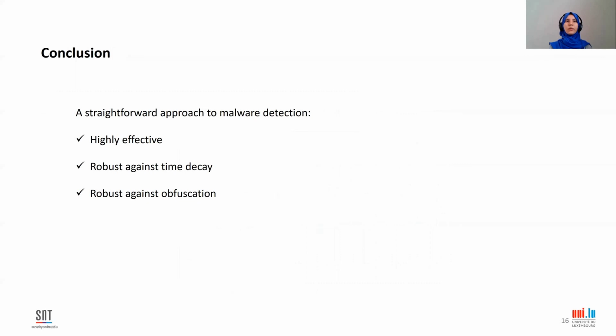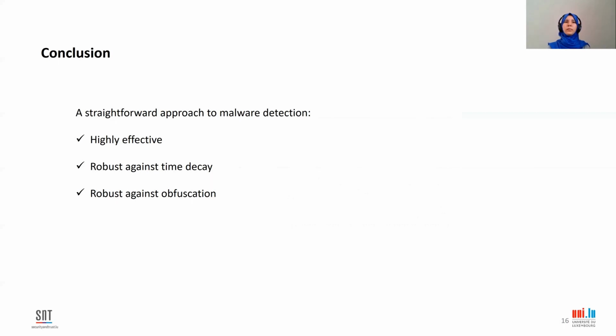In our work, we have studied the feasibility of leveraging a straightforward approach to malware detection that relies on a simple image representation of the apps and a straightforward deep learning architecture. Using a large dataset of Android apps, we have demonstrated that our approach is highly effective.